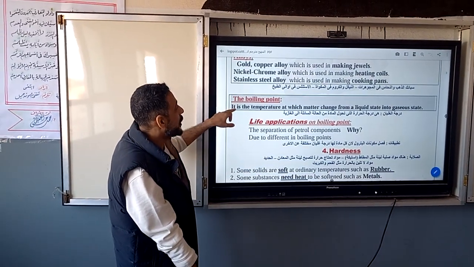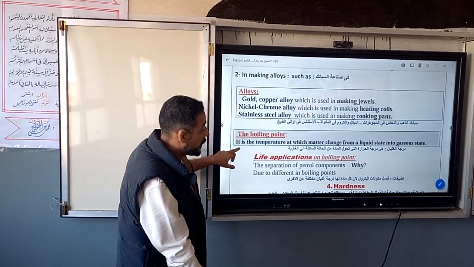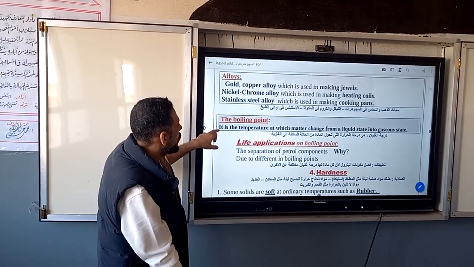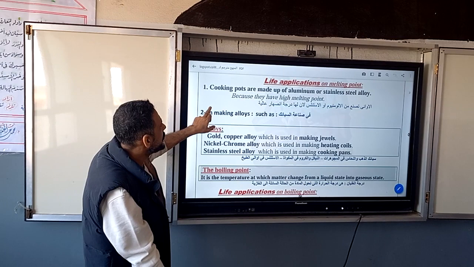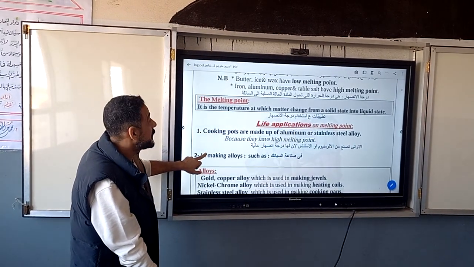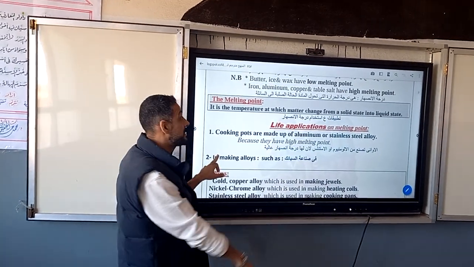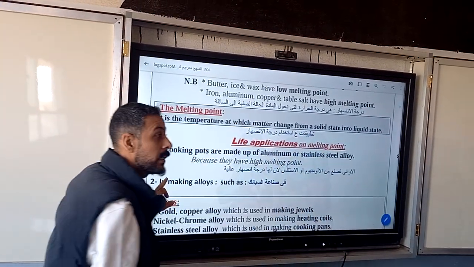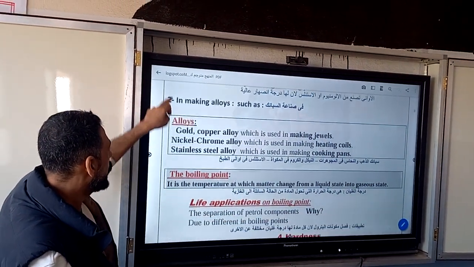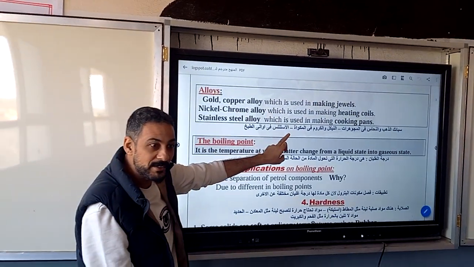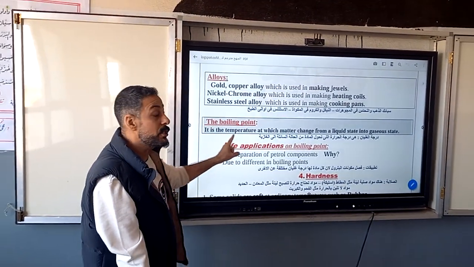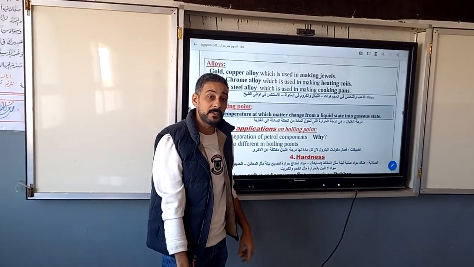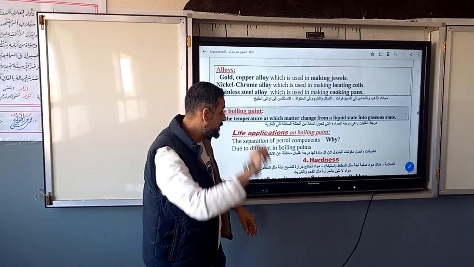The boiling point. Before, we talked about the melting point, which is the temperature at which matter changes from solid to liquid. Now we talk about the boiling point. It is the temperature at which matter changes from liquid state to gas state.